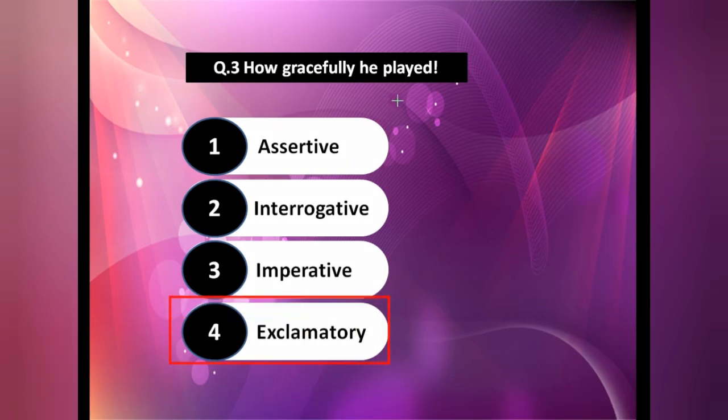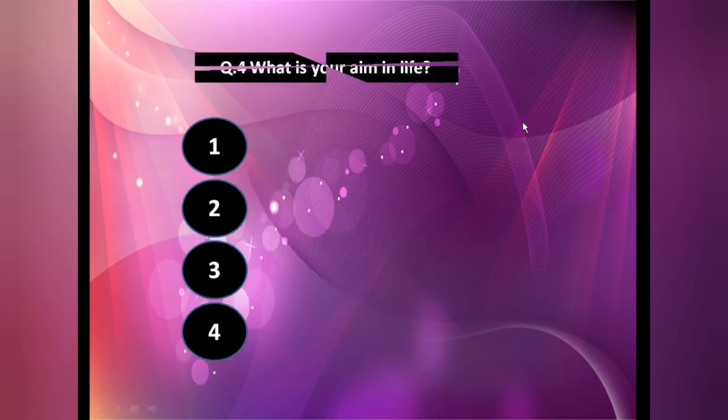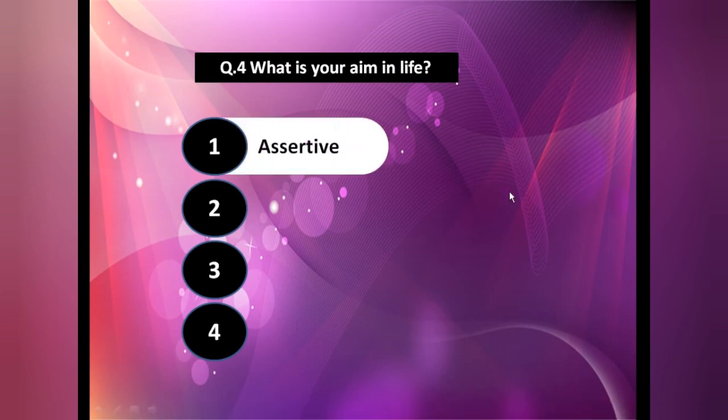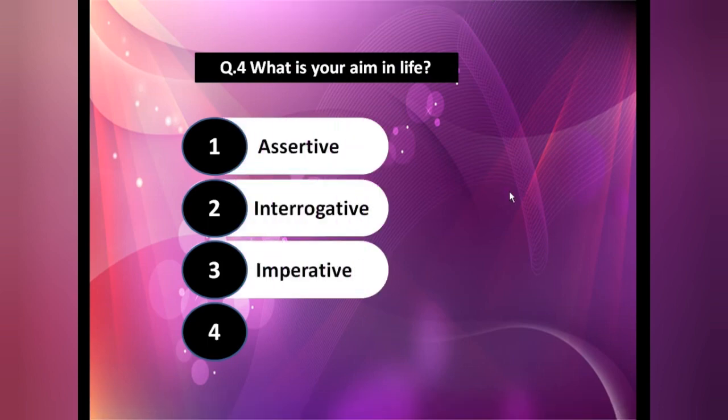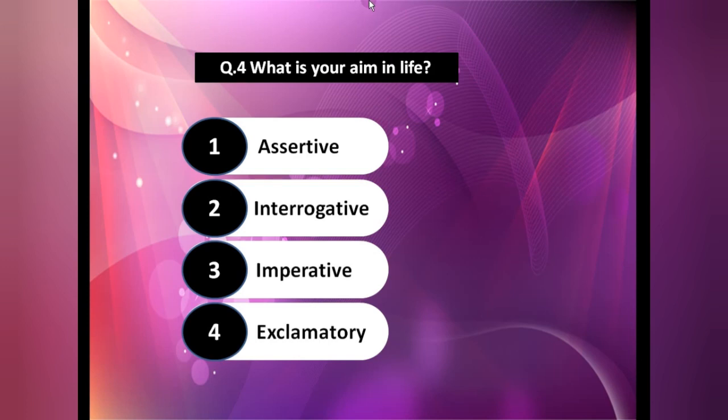Now, because in this no command is given. When a command with an exclamation mark is given, that will be your imperative. Okay. Now the next one. What is your aim in life? Again, the easiest one. So a question mark is given. That's why this is our interrogative.